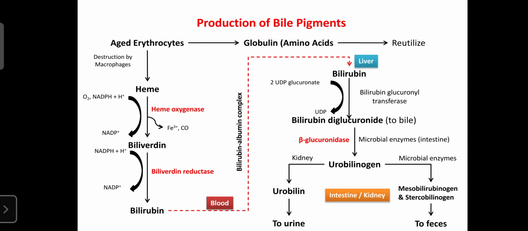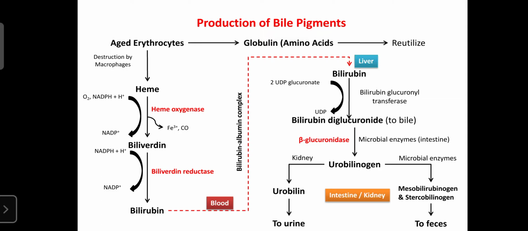Here, albumin plays an important role in transporting the bilirubin from the blood circulation to the liver. Then the liver is involved in the processing. Then it becomes a part of the bile, which is helpful for the metabolism of lipids. The pigments are excreted through feces, and a small amount is also excreted through the urine.